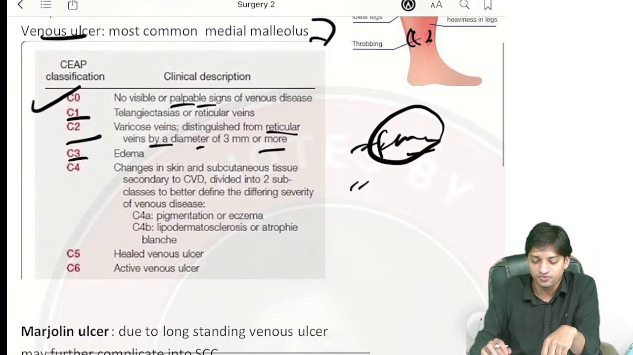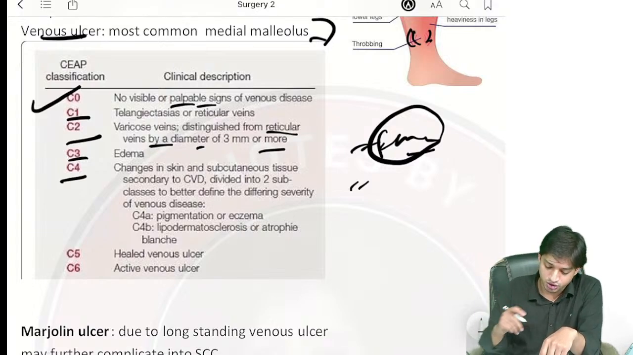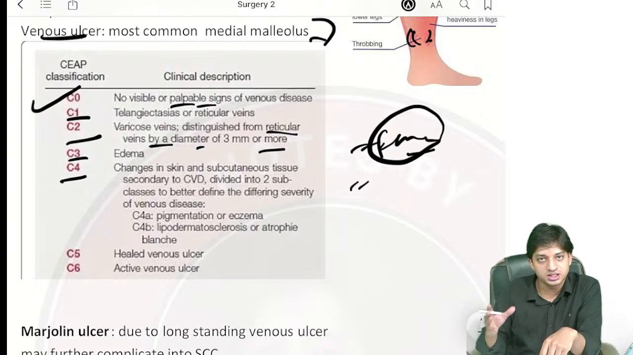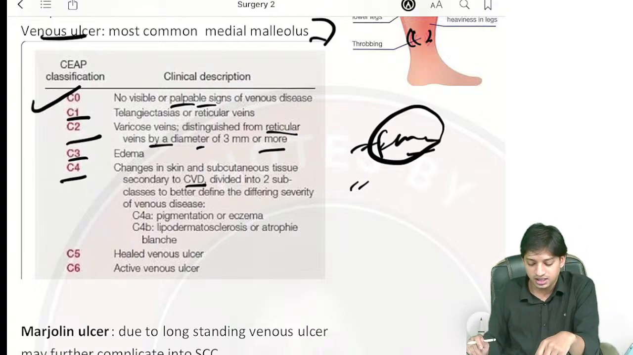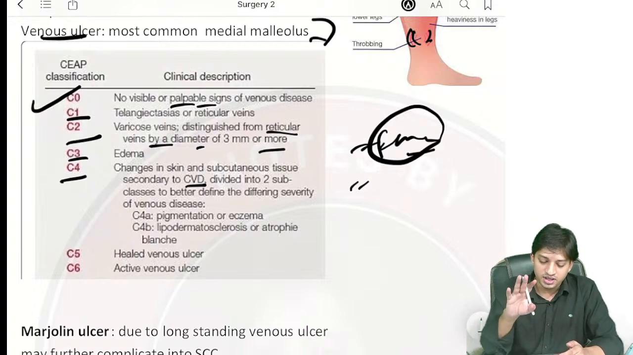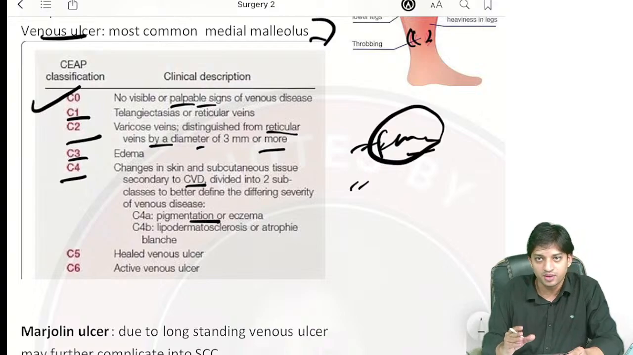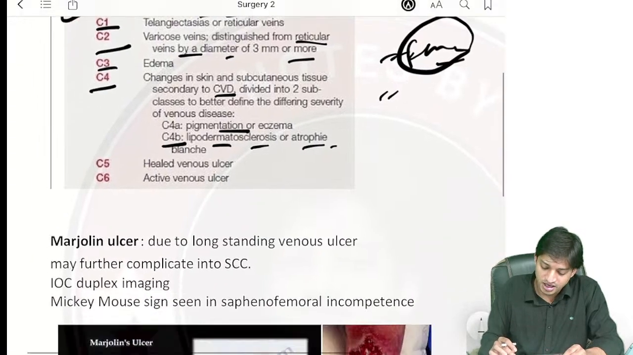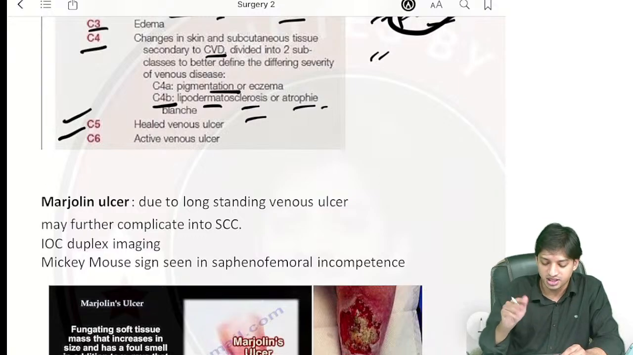In C3, you will find the edema. In C4, there are skin and subcutaneous tissue changes secondary to CVD, right? It is further divided into C4A and C4B. In C4A, what is happening? There will be pigmentation and eczema, and in C4B, there will be lipodermatosclerosis or atrophie blanche, right? In C5, what is happening? The venous ulcer will be healed. In C6, there will be active venous ulcer.